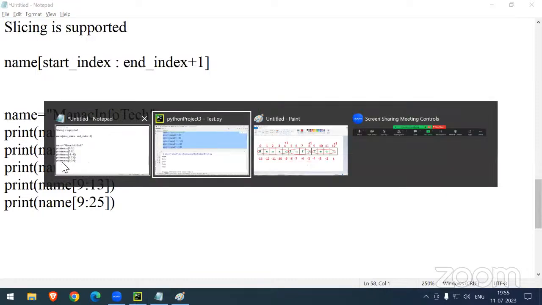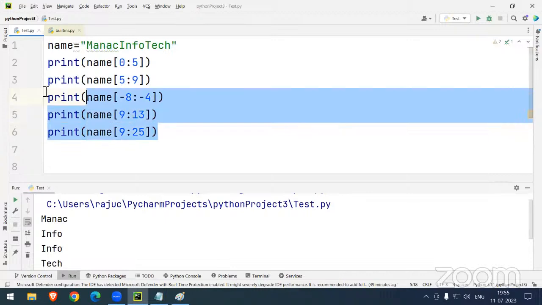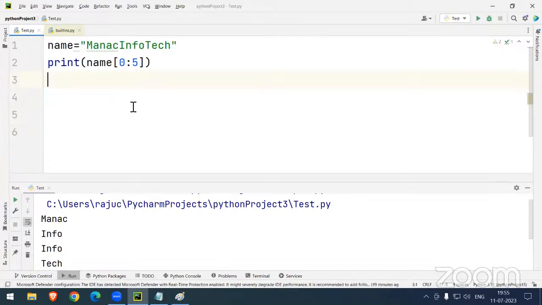Now, it's a very simple question. Tell me what answer we will get here. Sir, here I am not specifying the starting indexing, and I am not specifying the ending indexing. What is the answer I will get? Starting indexing I am not specifying, ending indexing I am also not specifying. What is the answer?